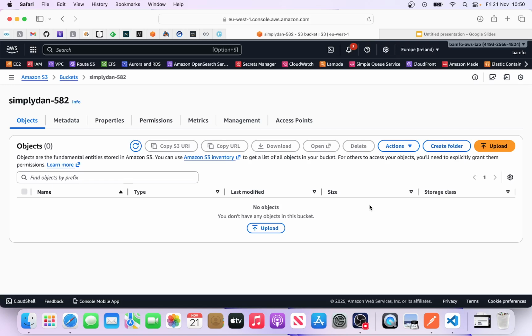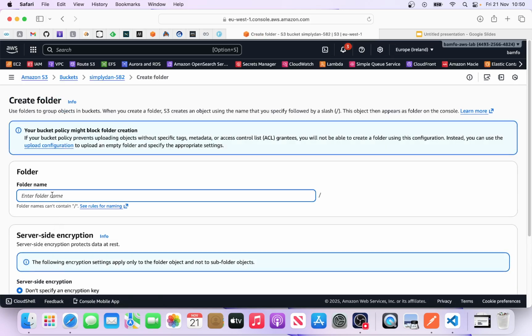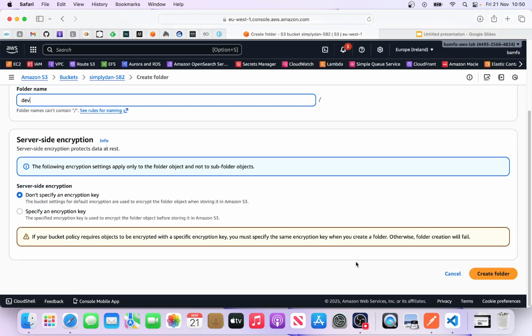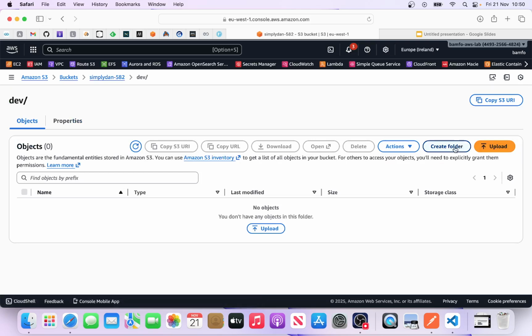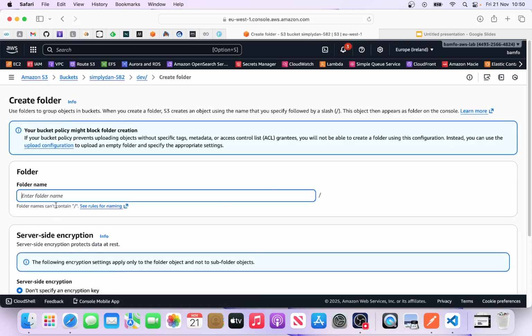If you want to mimic a folder structure, you create a prefix. Let's quickly create a prefix here. Let's call it dev. That's one prefix. You can create as many folder structures as you can, a folder within a folder. So within here too, we can also create another one. Let's say for the dev test.